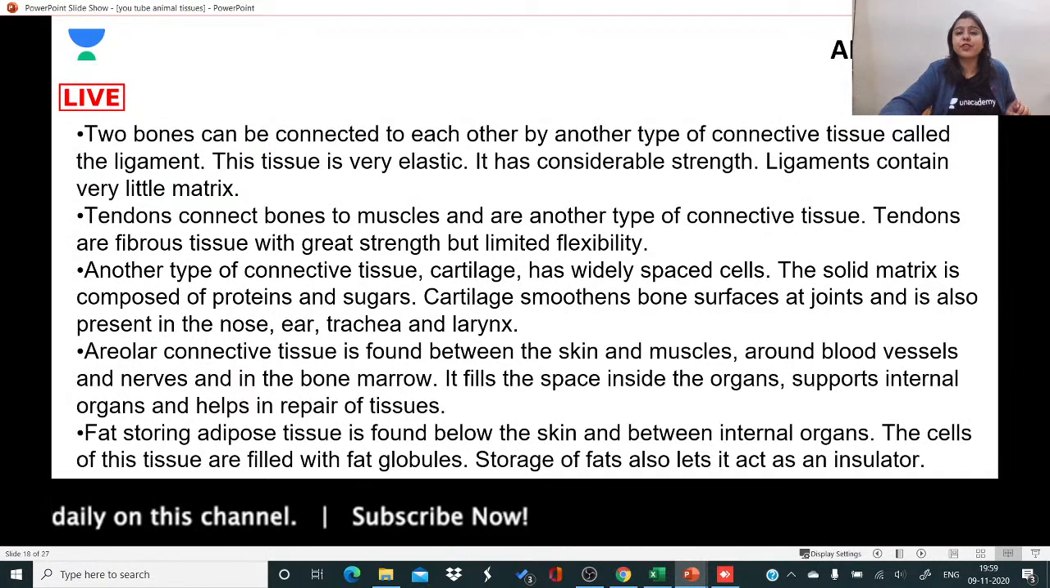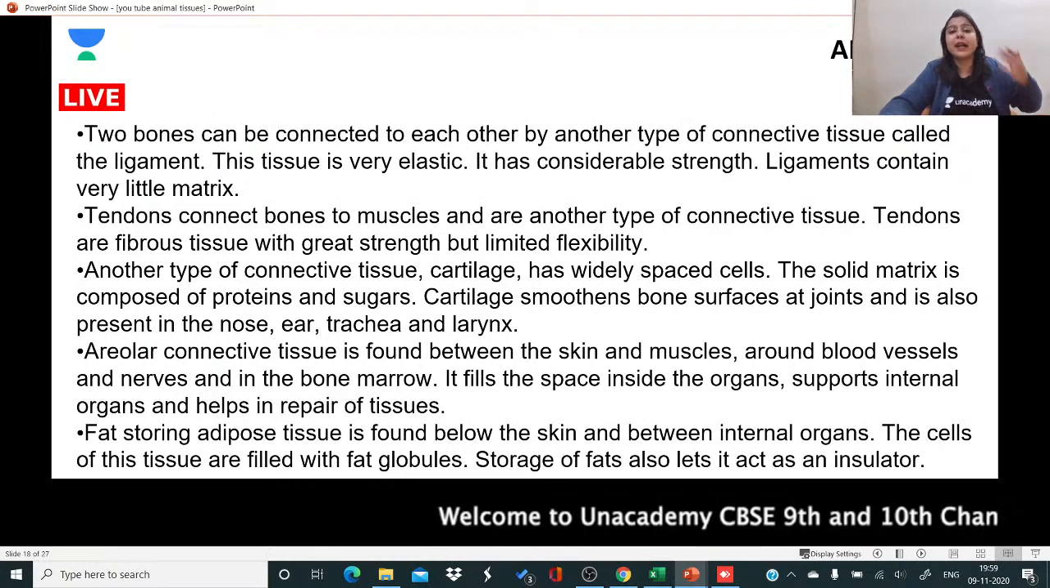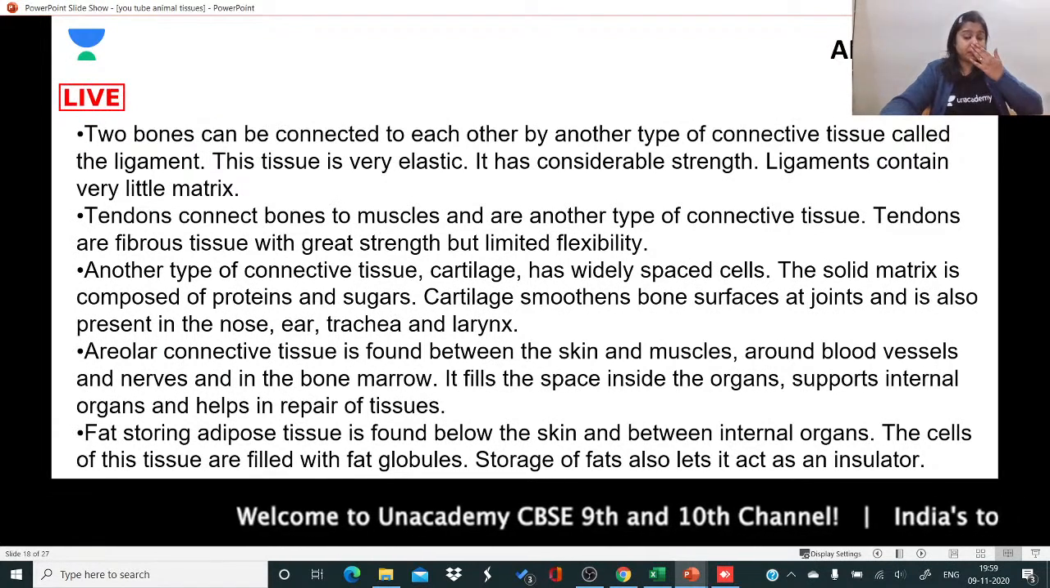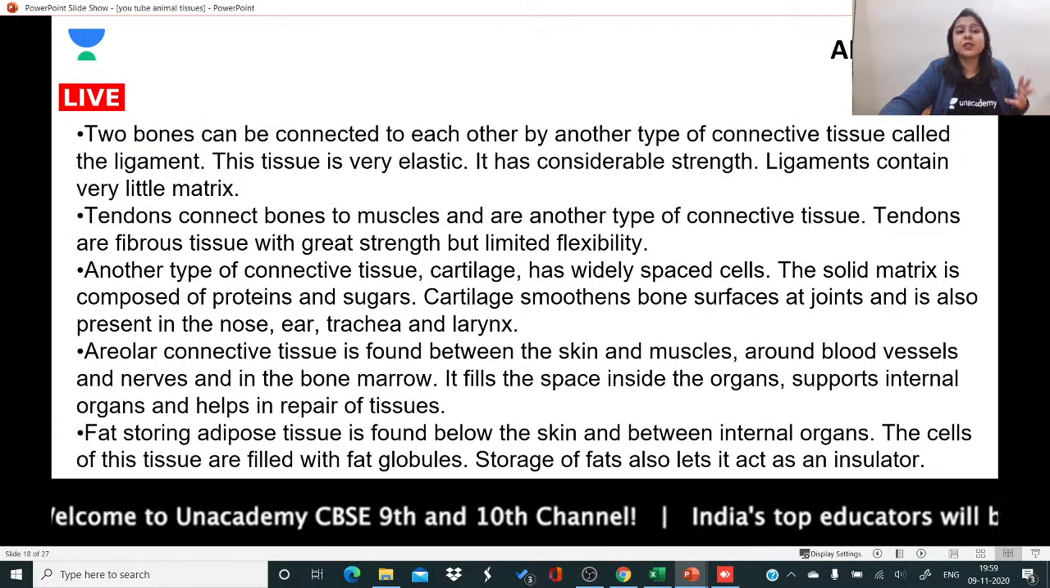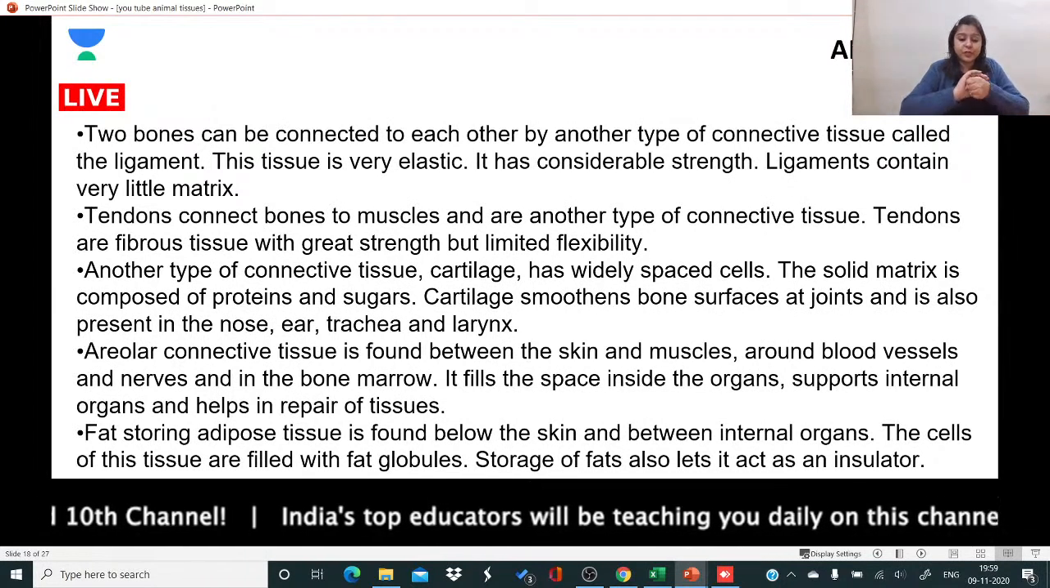Another type of connective tissue is cartilage. Cartilage has widely spaced cells. Like I told you, it is solid and rigid, but it is not hard. So the solid matrix is composed of proteins and sugars. Cartilage is present over the surface of the bone.